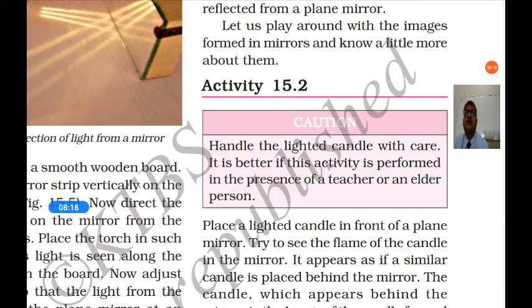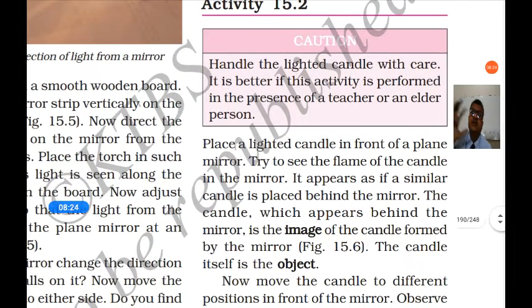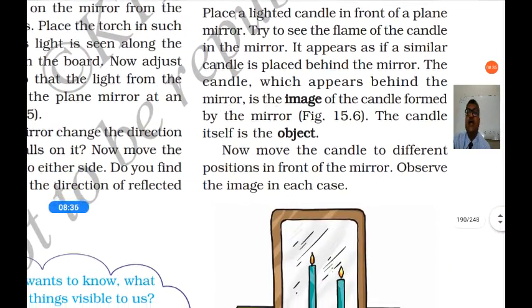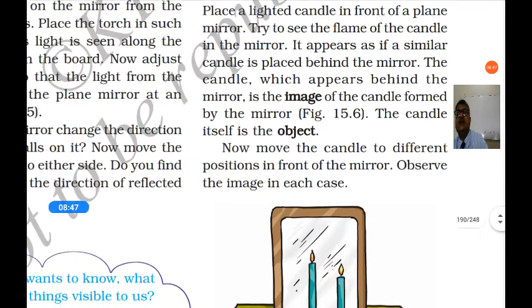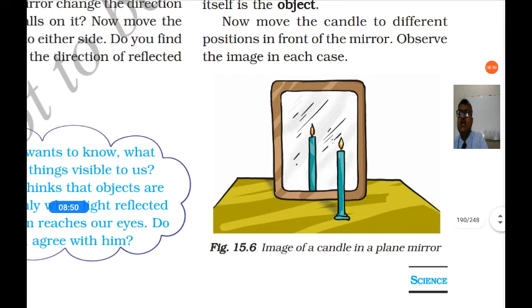So let us play around with the images formed in mirrors and know a little more about them. You can do different activities with the mirror and find different properties of light. Place a lighted candle in front of a plane mirror. Try to see the flame of the candle in the mirror. It appears as if a similar candle is placed behind the mirror. If you observe the image of the candle in the mirror, it looks like an exact copy of the candle which is kept behind the mirror.